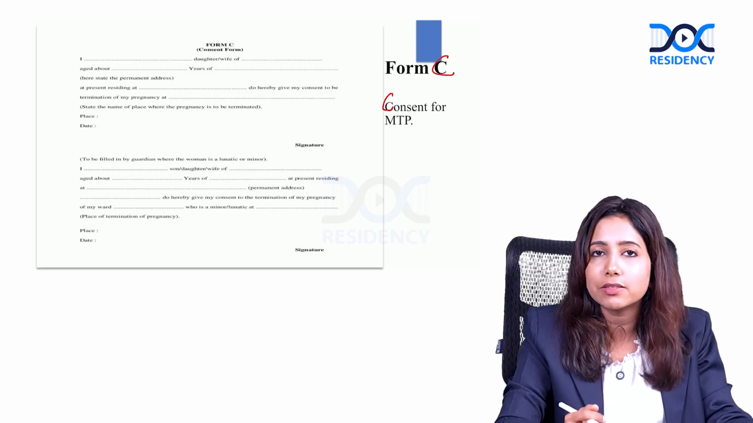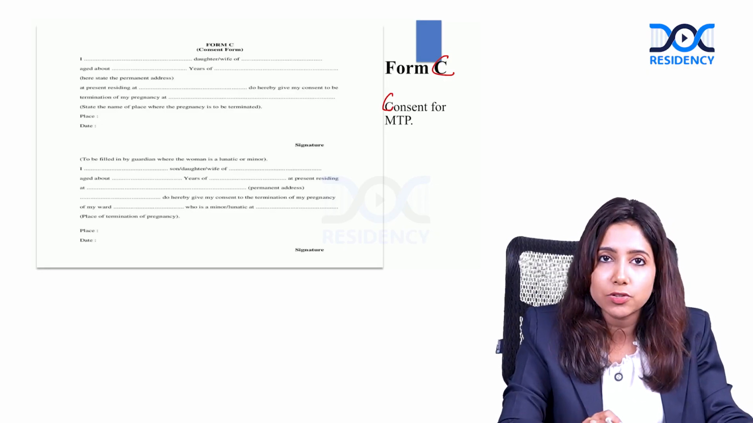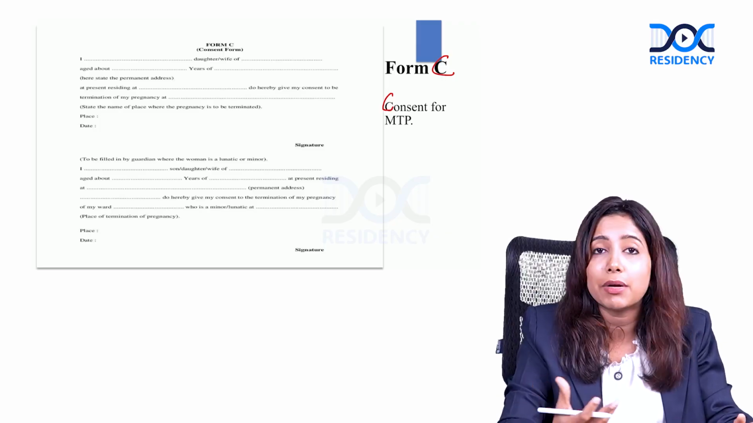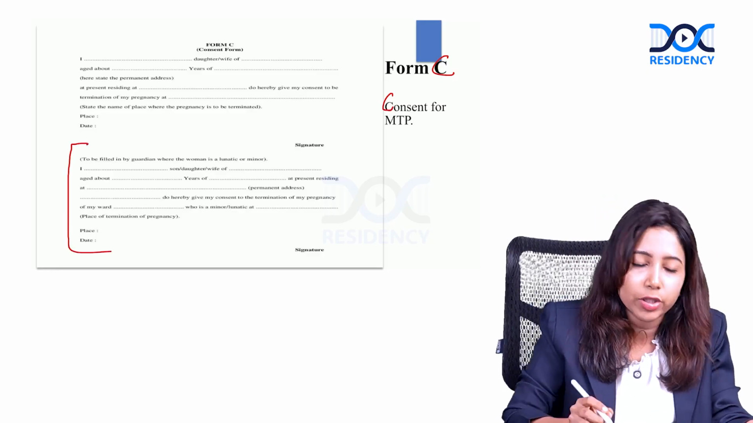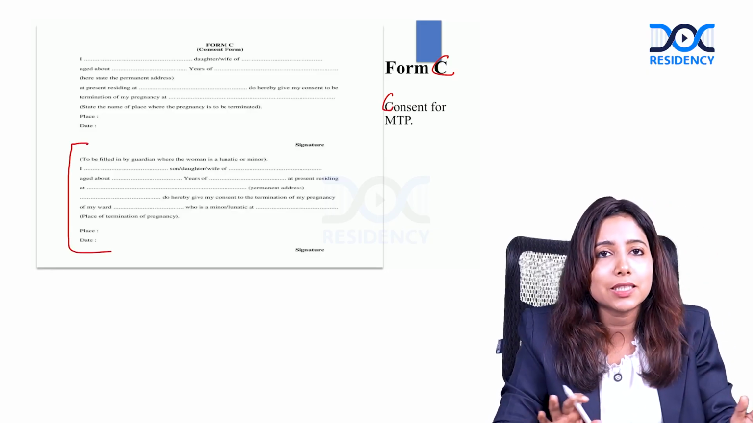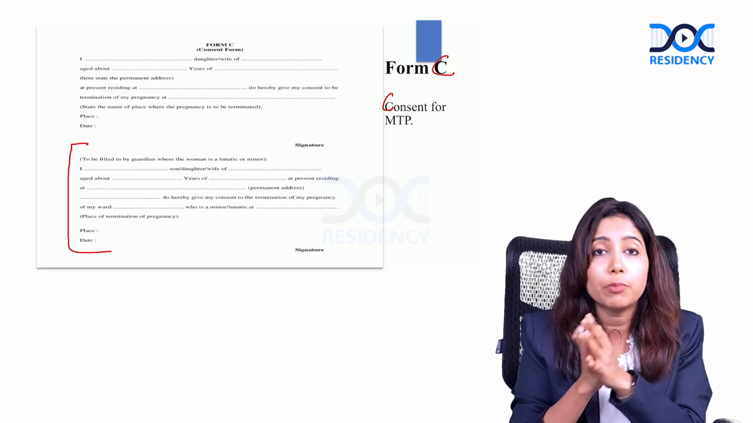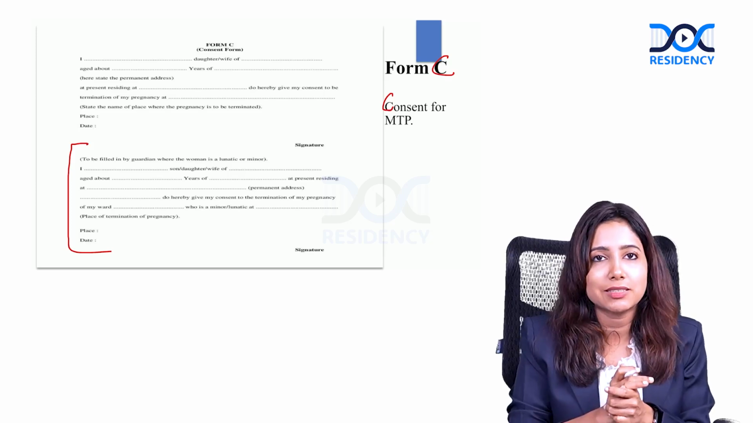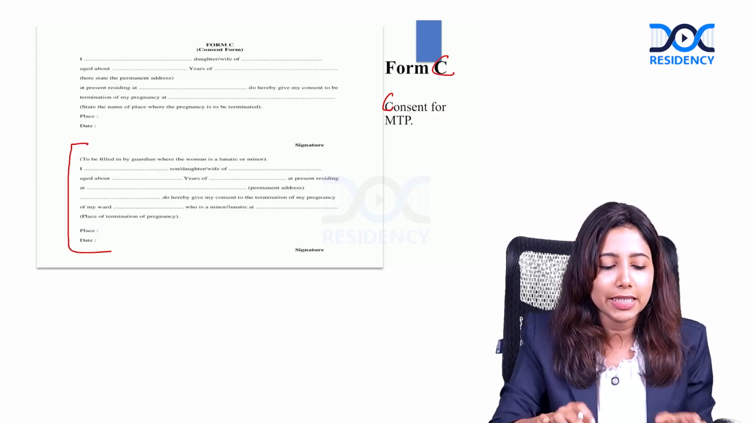You will often see this attached when the MTP is being done, which has the basic details of the patient and the signature of the patient as well. If it's a minor or a person who is mentally ill, the guardian is going to sign for them. The main signature is needed only from the woman. It is not required from the partner or the husband as such. When it is a minor, the main consent has to be given by the legal guardian.